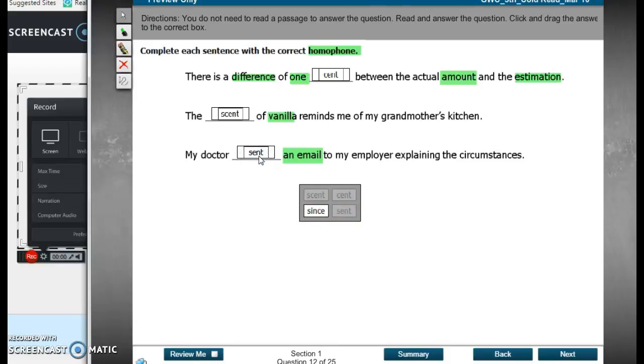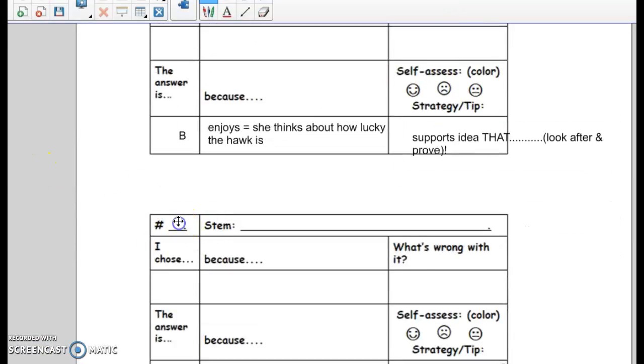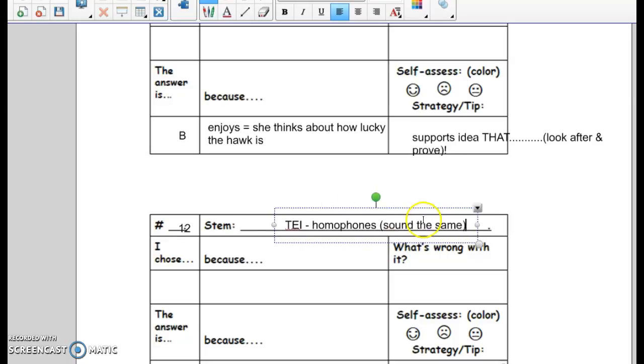So basically this is one where if you didn't know the spellings of the homophones, you were going to have a really hard time with this, but you use your context clues. Let's go to your corrections sheet, and I think the best thing to do is put in the meanings. So this is number 12. It is on homophones. It's a TEI. So notice if you're missing a lot of TEIs. Homophones sound the same.